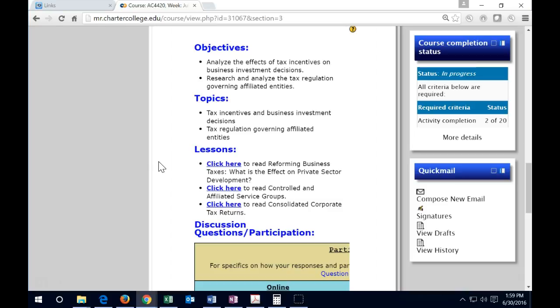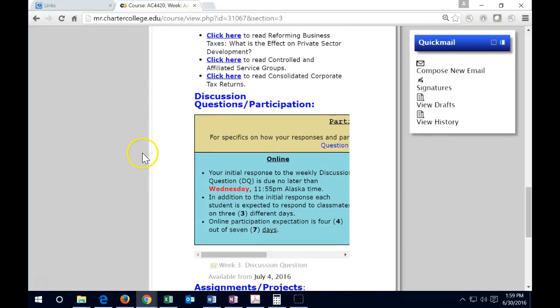We're also going to talk about tax regulations governing affiliated entities. So what happens when you have a parent company or companies that have the same owner? How are we going to represent the taxes in those types of situations?